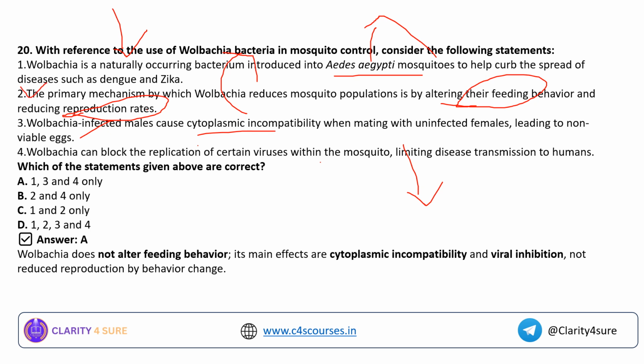Statement number 2 is wrong. Why? Because it does not alter the feeding behavior. Its main effect is cytoplasmic incompatibility. That means it will make the eggs not reproduce. Thus, the population is reduced gradually, and eventually it will lead to the decline of the mosquito population. It is viral inhibition, not reduced reproduction by behavior change. Okay, so this is about the Wolbachia bacteria.